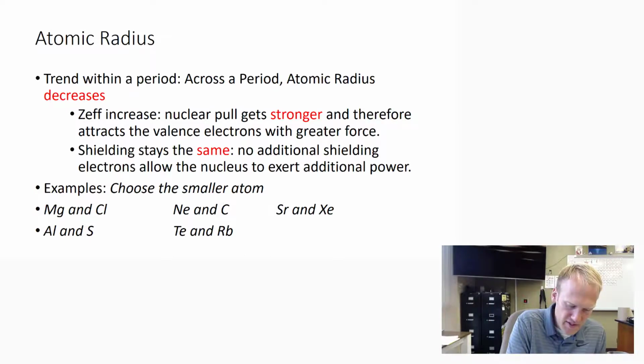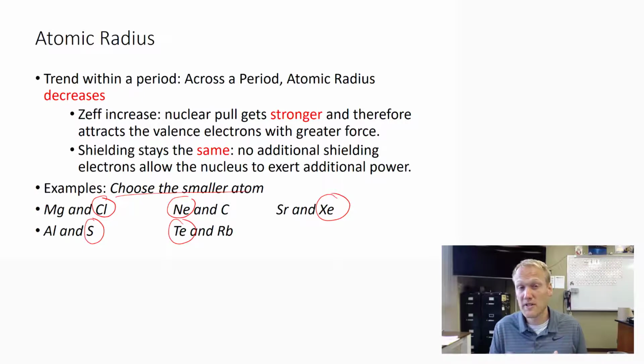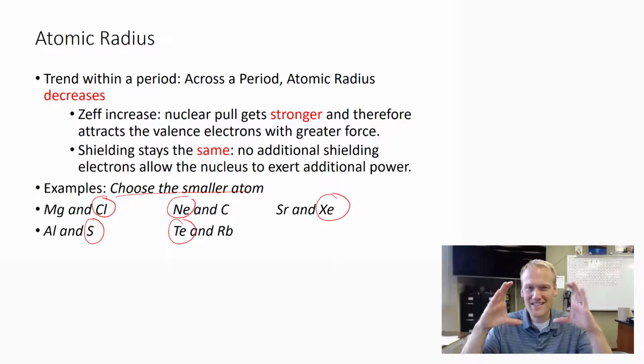If we're choosing the smaller atom, the farther right atom will be smaller. Chlorine will be smaller than magnesium, neon will be smaller than carbon, xenon will be smaller than strontium, sulfur is smaller than aluminum, and tellurium will be smaller than rubidium. I'm choosing the element that is closer to the right because the Zeff is higher and therefore stronger and pulls in with greater strength, making the radius smaller.